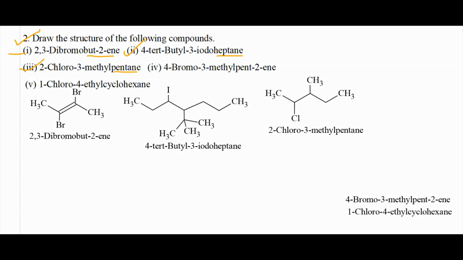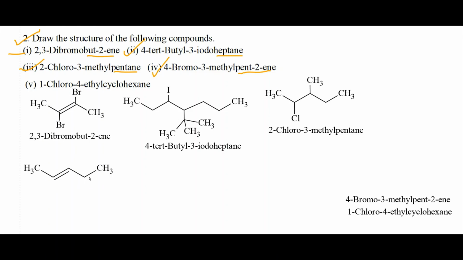Then next one is 4-bromo-3-methylpent-1-ene. The last part, pentene, represents the parent hydrocarbon. So I have to draw first pentene. This is pentane. Then starting from the first carbon atom there is a double bond.